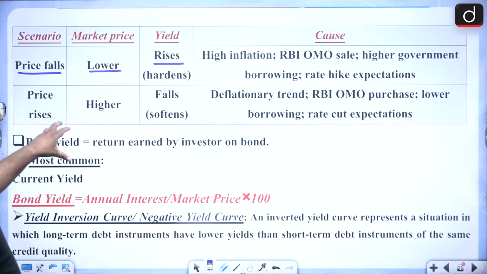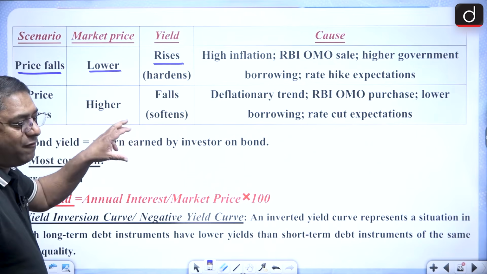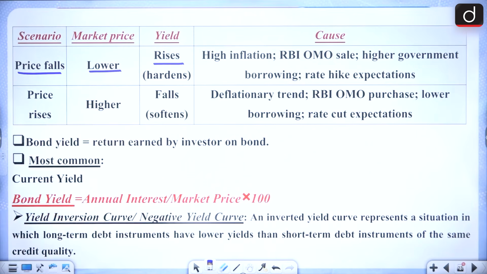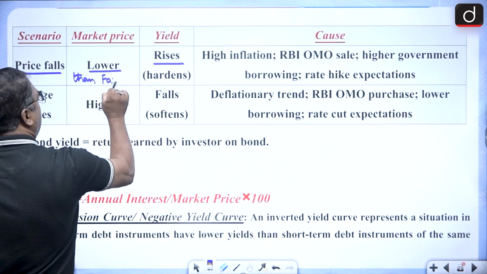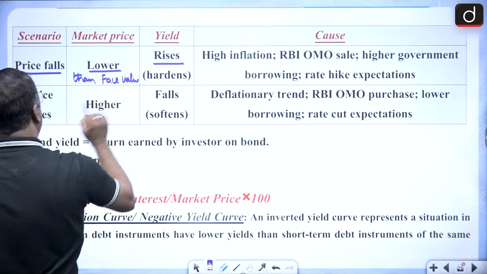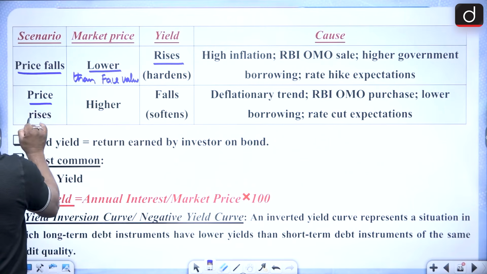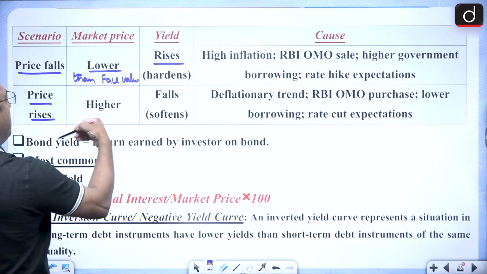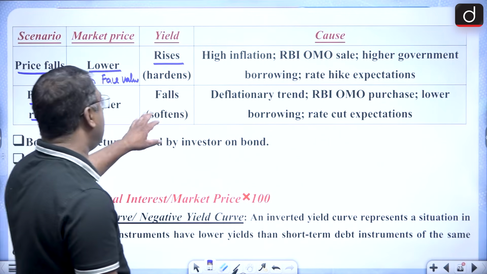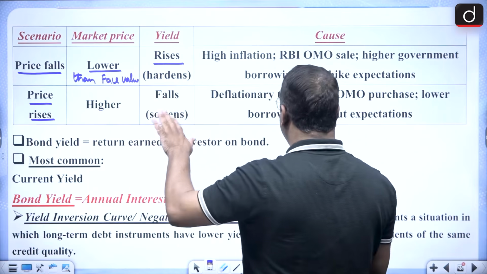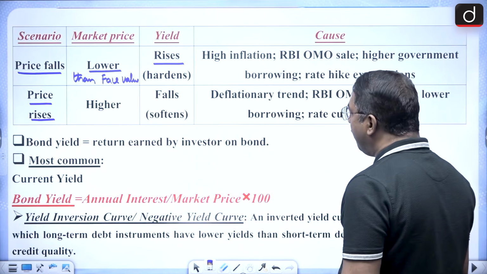That means the market price is lower than the face value. And whenever the price rises, what happens? The market price will rise above the face value. As a result, the yield or the return will fall.